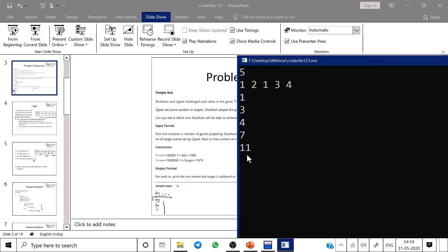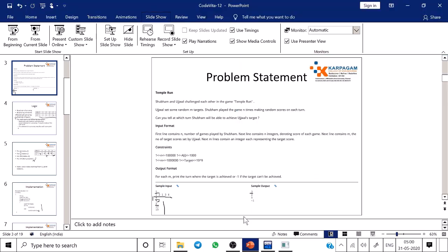This is some array. This is not needed for the output, but just print. Next input is the number of queries. Enter the value 2, 10, 10. The output will be 3 to 5 minus 1. Okay.